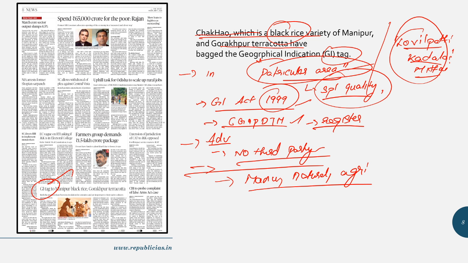Okay. So these are the information which we can infer from this news item. See, added to it, what I'll recommend is, please go to the website of the Controller General of Patents, Designs and Trademark. In the website you just see the list of geographical indications. Fine. The latest ones will do better, so that if UPSC asks questions, you can try to answer. Because recently even Rasagulla from Odisha got the geographical indication tag. Fine. So you can get this information from the website.